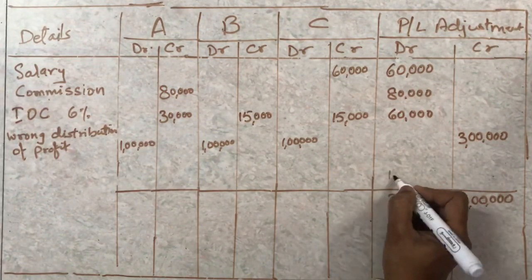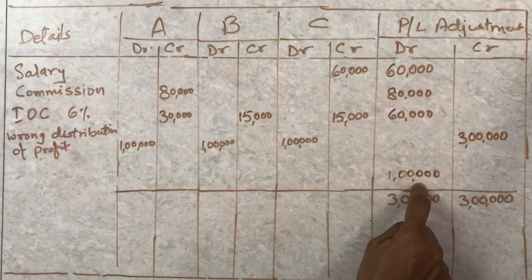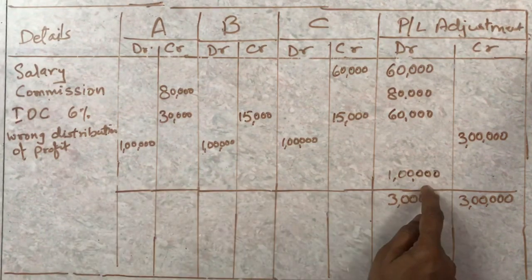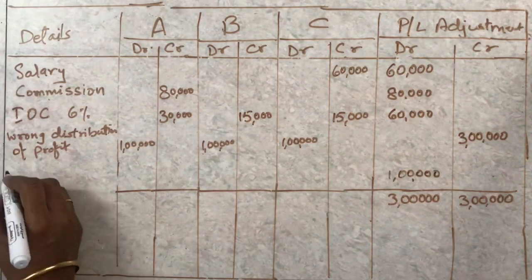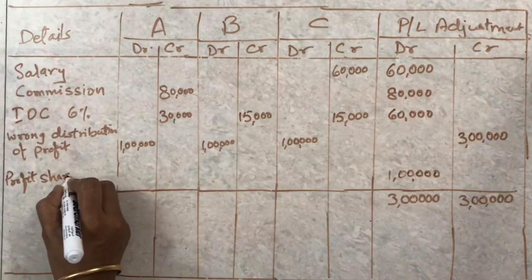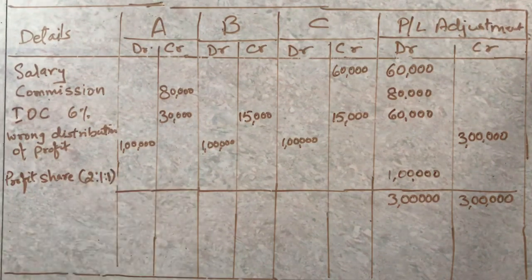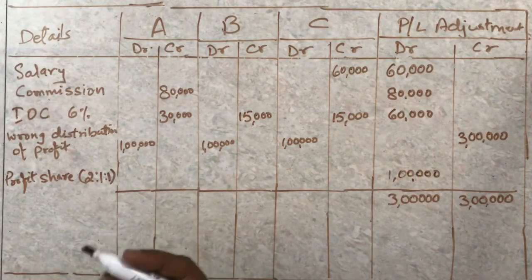Now since it is on the debit side, okay, this is the amount which has to be distributed among the partners. This is on the debit side, which means it shows the profit, and that will go on the credit side of the partners. So this you are going to write as profit share. And in brackets, if you want, you can write the ratio, which was the correct ratio, 2:1:1. Okay. So if you divide this 1 lakh, you can calculate and see, 2/4, 1/4 and 1/4. So it comes to 50,000, 25,000 and 25,000.